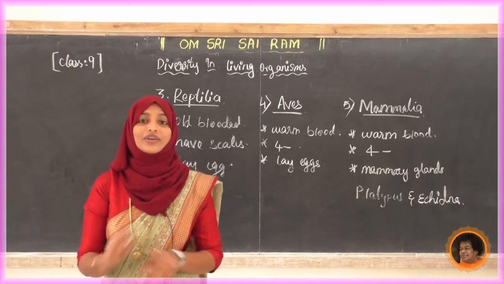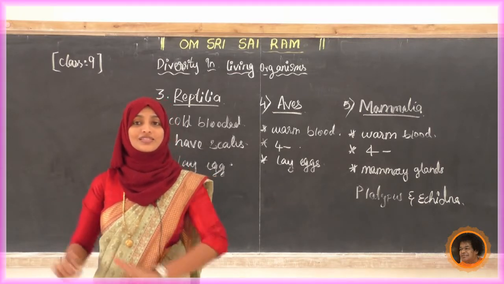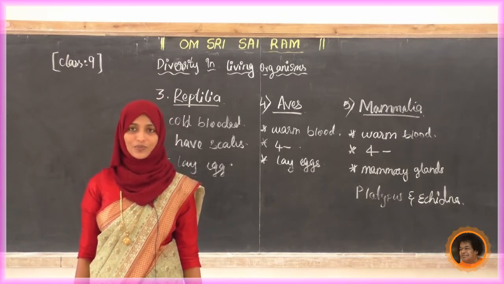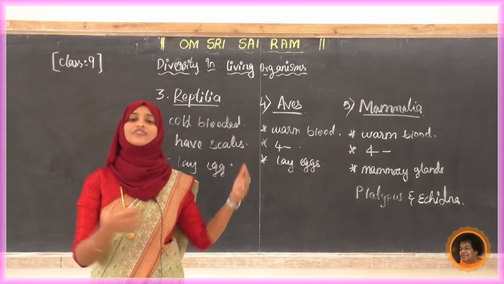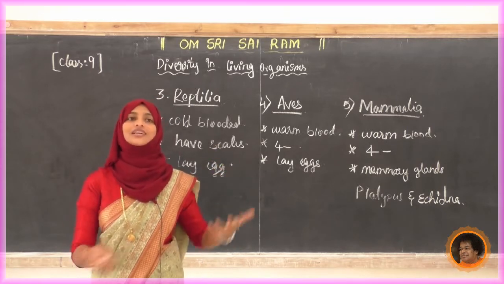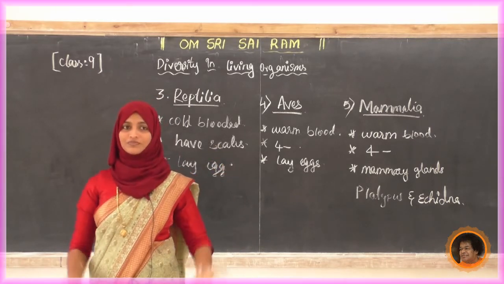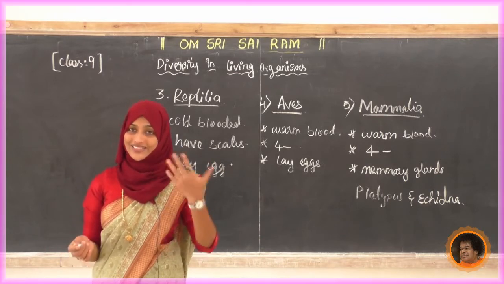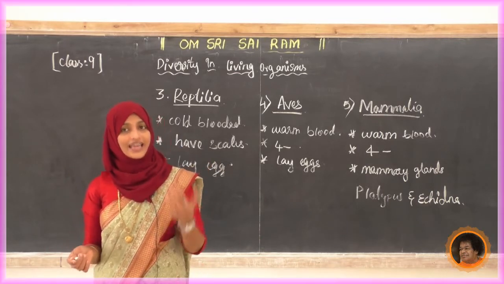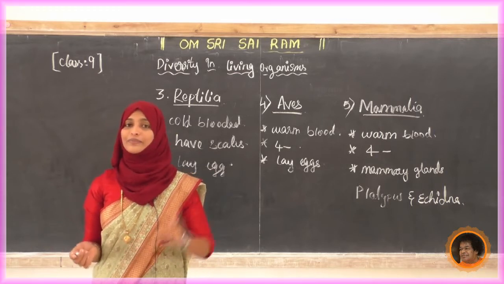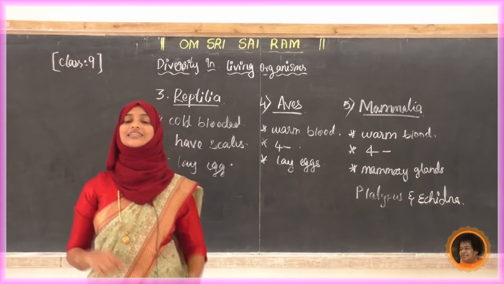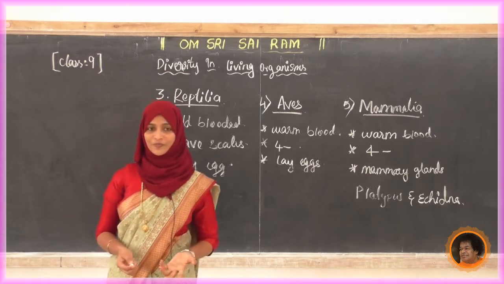Because of that we do not add those animals along with the fish or pisces group. We add dolphin, blue whale, all those, in mammalia. And we are not excluding platypus and echidna. Even though they lay eggs, they have mammary glands, so we add them also into the mammalia group.